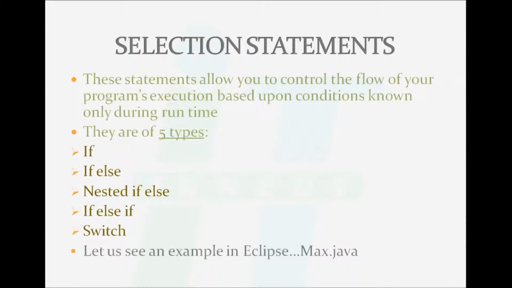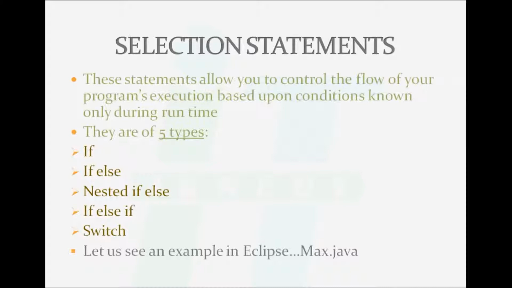Selection statements. These statements allow you to control the flow of your program's execution based upon conditions known only during runtime. They are of 5 types: if, if else, nested if else, if else if, and switch. They are similar to those we used in C and C++.